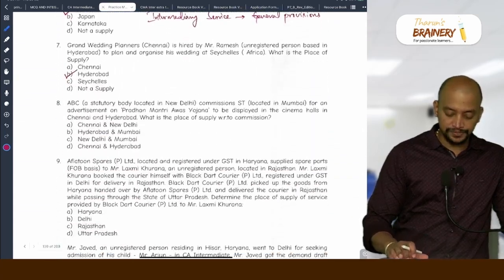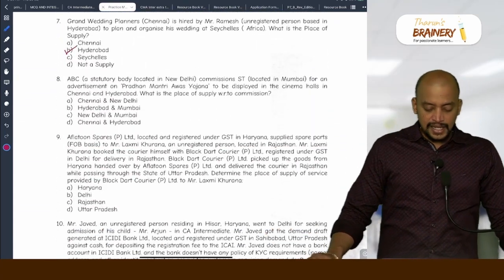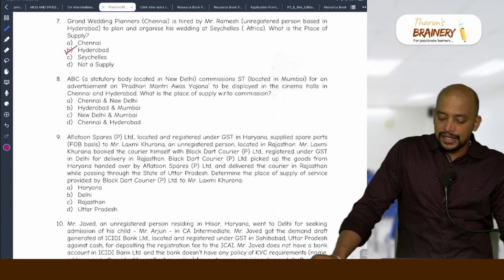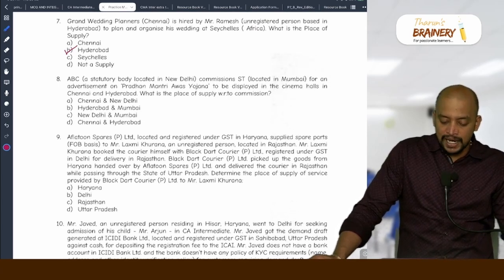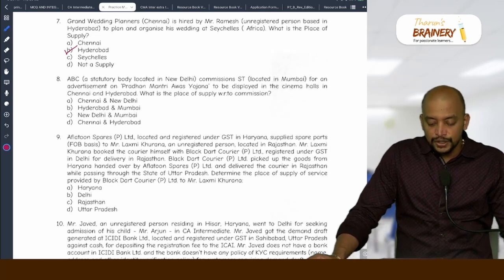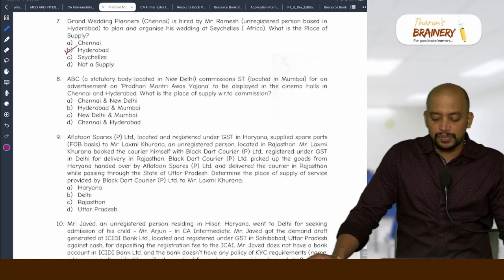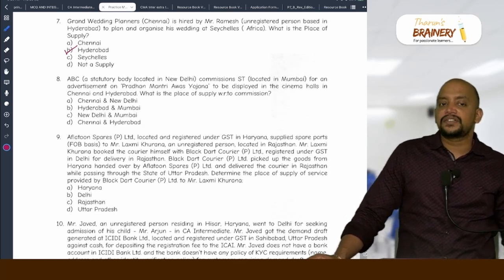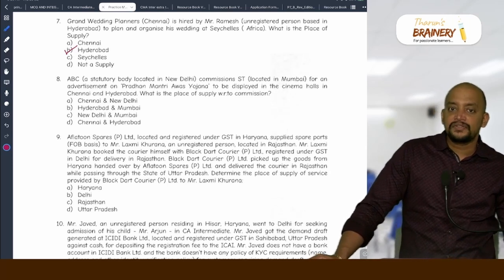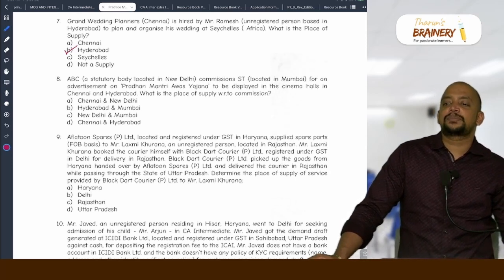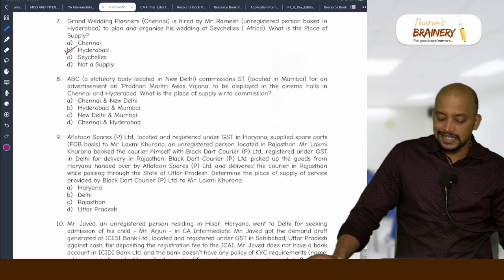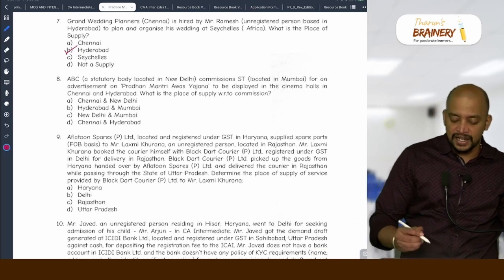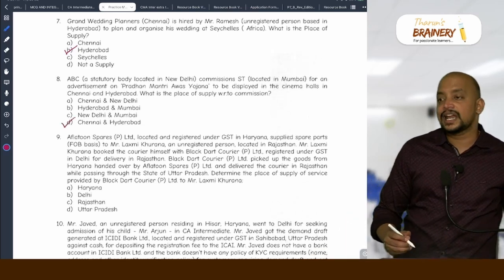Then the next one, 8th one. ABC, a statutory body located in New Delhi, commissions a firm located in Mumbai for an advertisement on Pradhan Mantri Awas Yojana to be displayed in the cinema hall in Chennai and Hyderabad. What is the place of supply with respect to the commission? Is it advertisement services to government? For advertisement service to government, what will be taken as a place of supply? Each state where the advertisement is provided. So therefore option D, Chennai and Hyderabad.